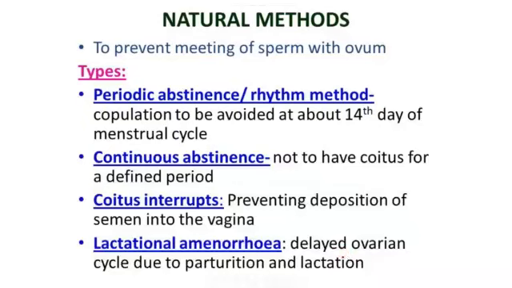So first we will see what are the natural methods. This natural method is to prevent the meeting of sperm with ovum. What are the types in this? First one is called periodic abstinence or rhythm method.